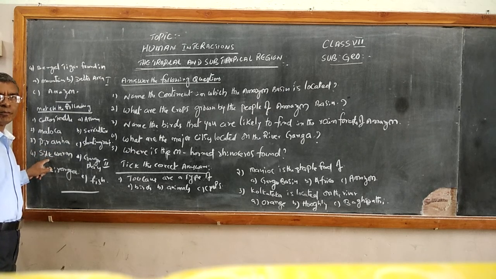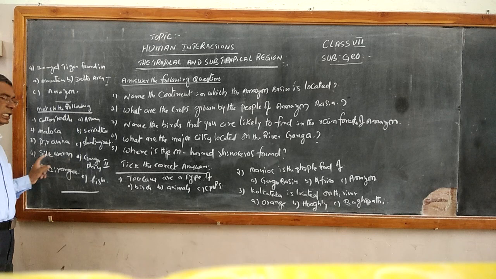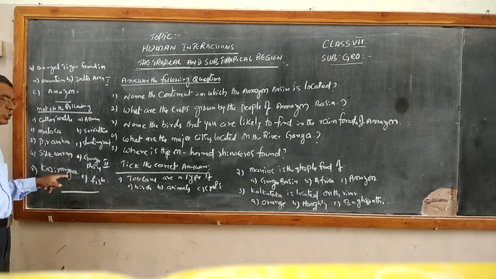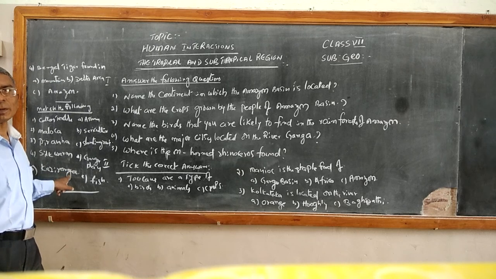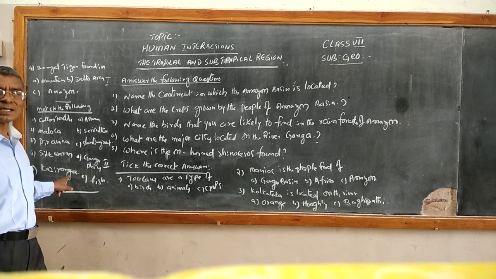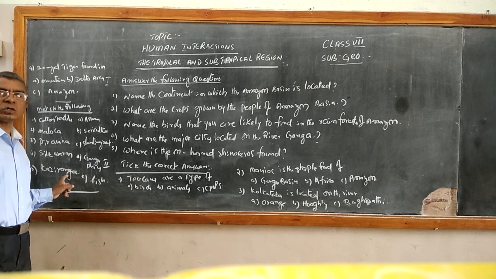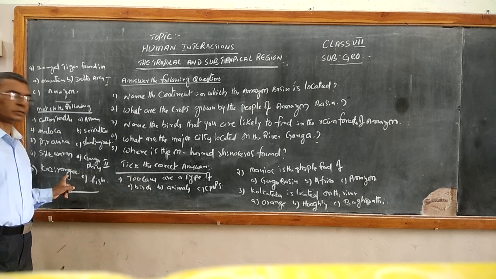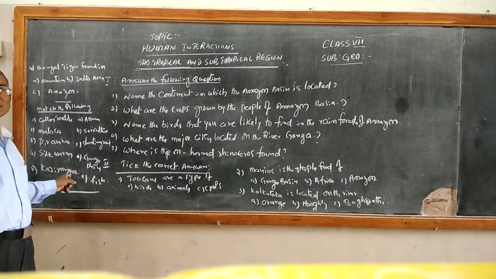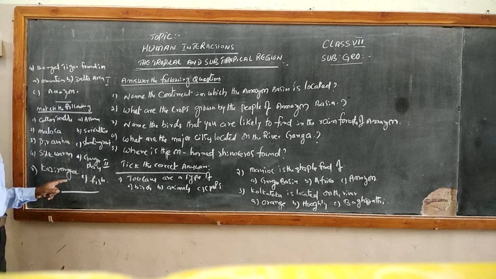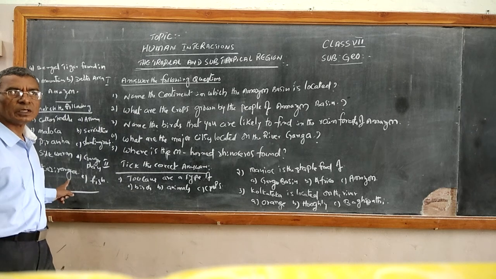Number 4, silkworm. And fifth one is Kaziranga, the national park. Kaziranga national park is in Assam. Manas is also in Assam. So: cotton textiles, Maloka, Piranha, silkworm, Kaziranga. Clear?